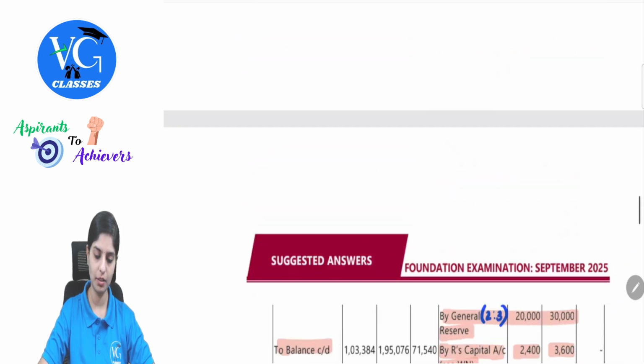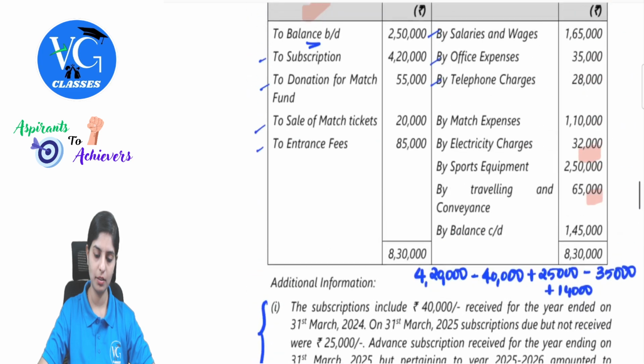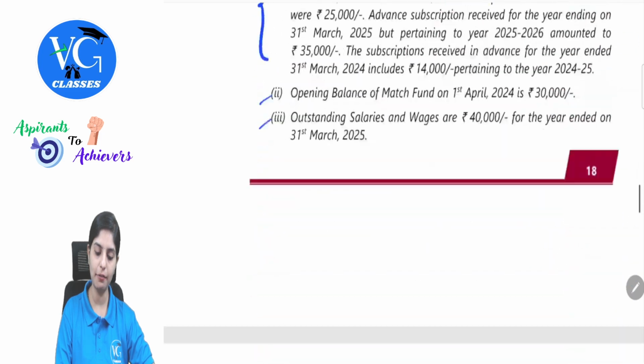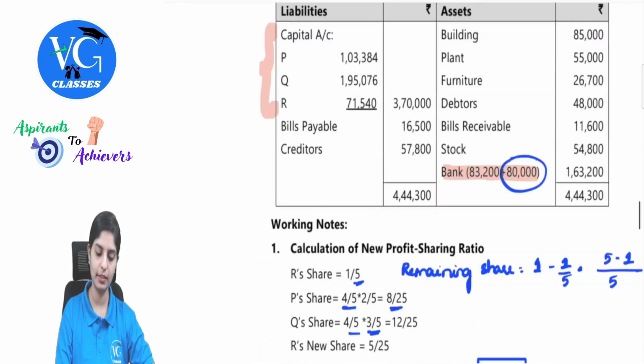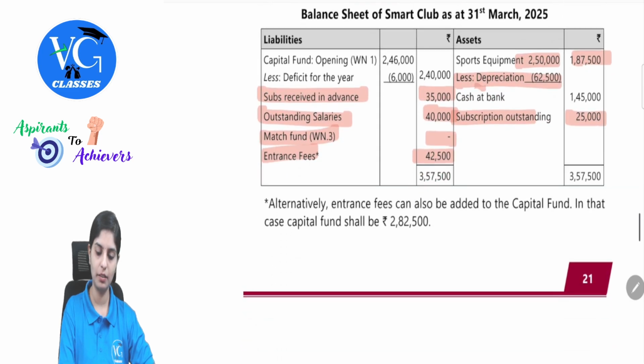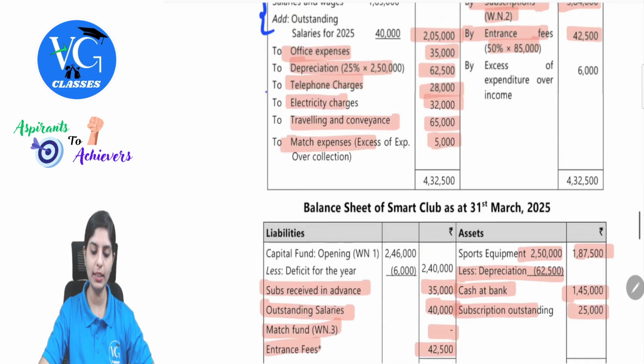Then sports, this is done. And then we have the closing balance. So this will be taken to your closing balance sheet, 1,45,000. 1 lakh 45. So all other values are entered.